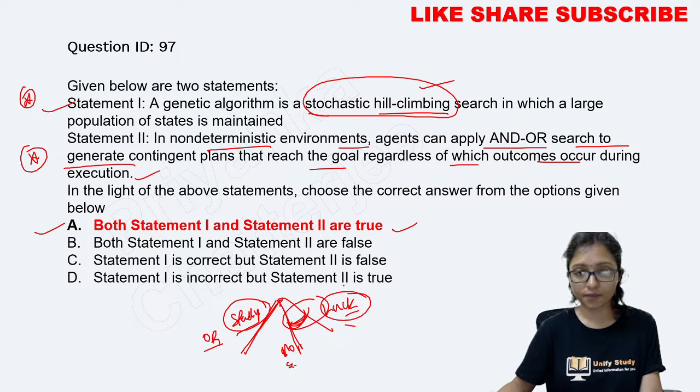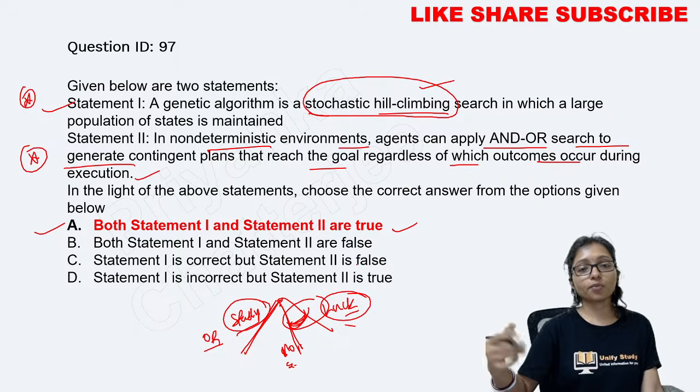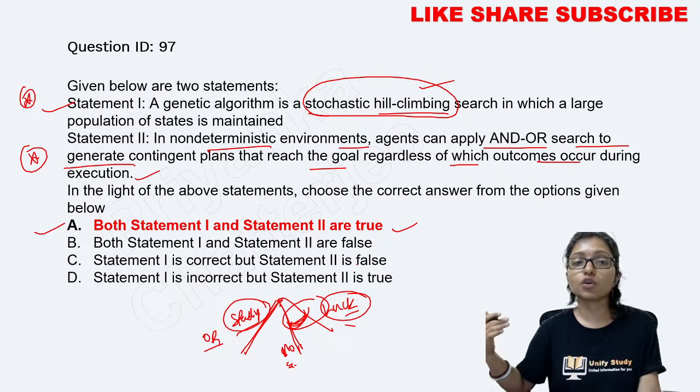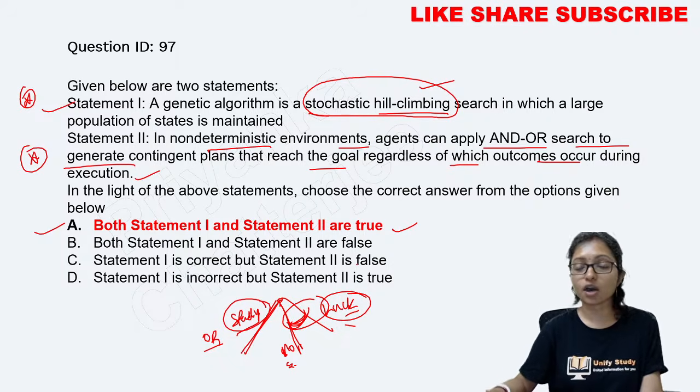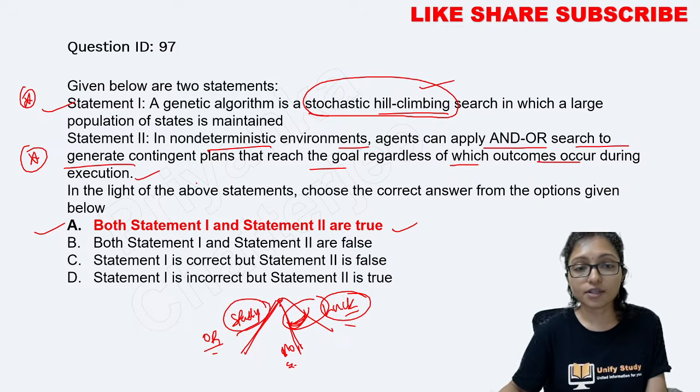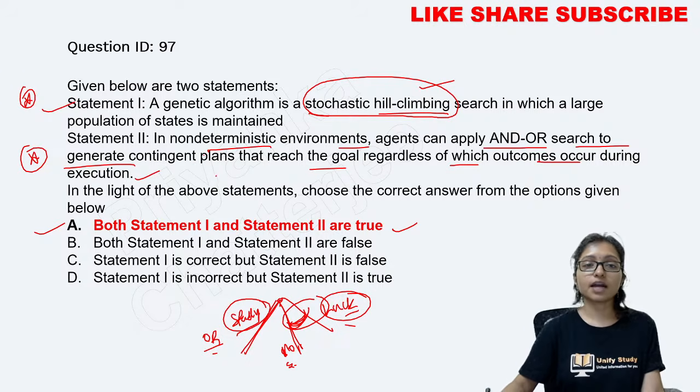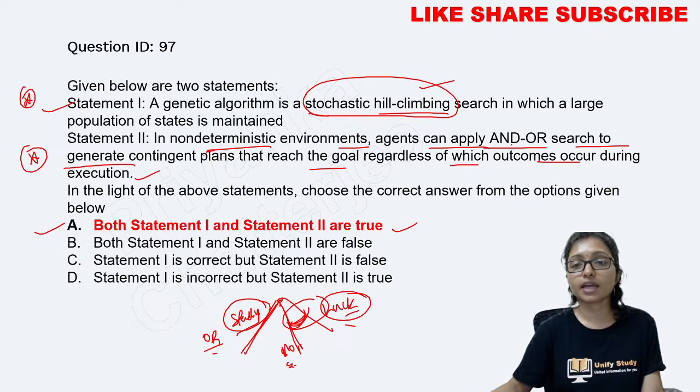Otherwise you will fail. So the AND problem is always working in a non-deterministic environment, and the OR problem is working in a deterministic environment. And that's why here the correct answer is that a non-deterministic environment can apply AND-OR search, generate the contingent plan and goal during the execution.